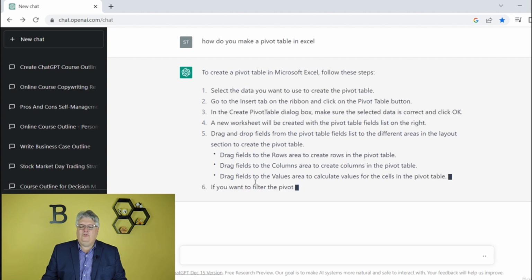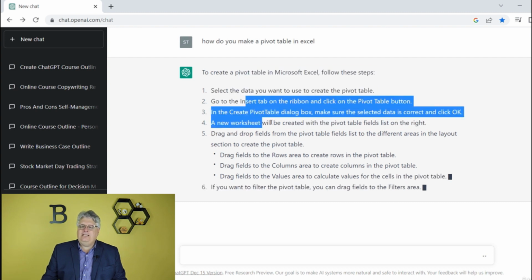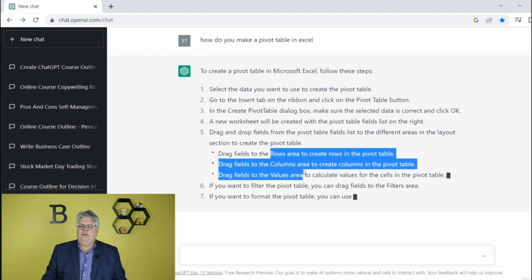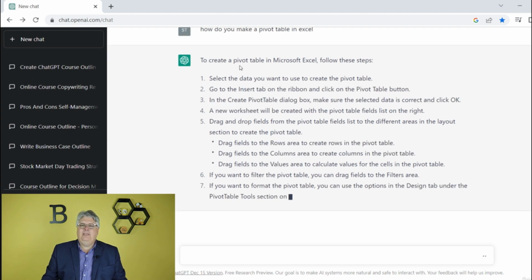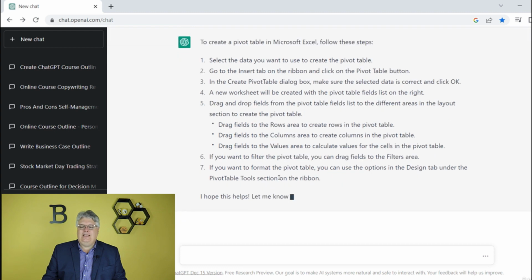And it's walking me through how to make this, which in Excel can be a little tricky to do, but at least it gets me started and walks me right through step by step. Hope this helps. Let me know if you have any questions. Maybe I want to respond, that's great, I love you, ChatGPT, or something like that. So that's an Excel pivot table.